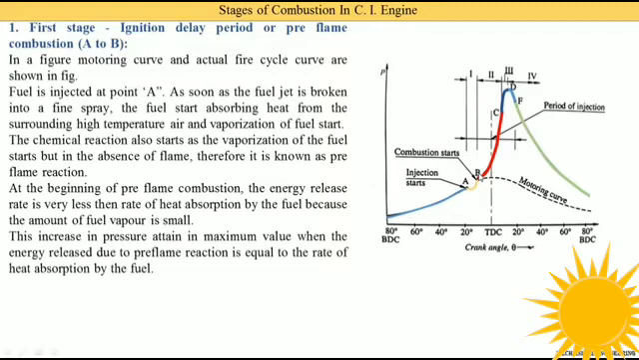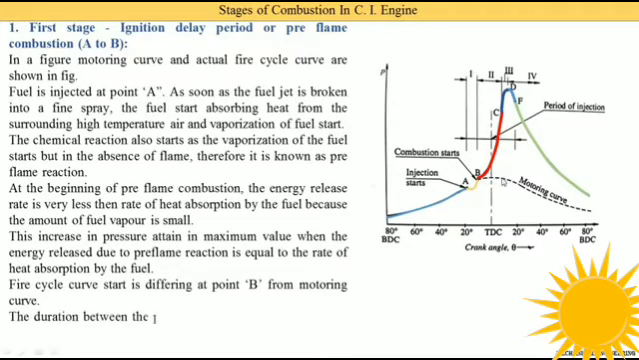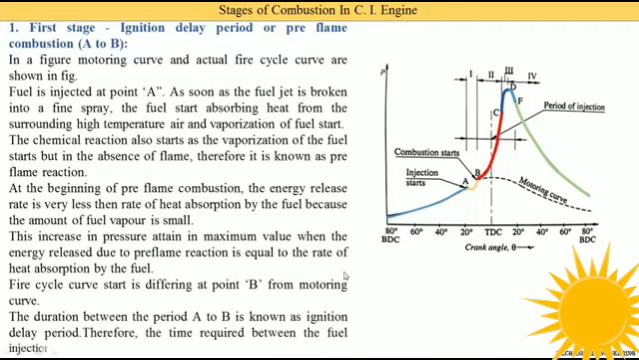We can see in the graph that the motoring curve and firing curve separate from point B. That is, the fired cycle curve starts differing from the motoring curve at point B, because in the case of the motoring curve there is no flame or ignition of the fuel inside the chamber. The duration between point A and B is known as the ignition delay period.